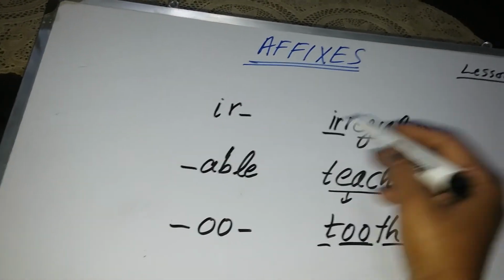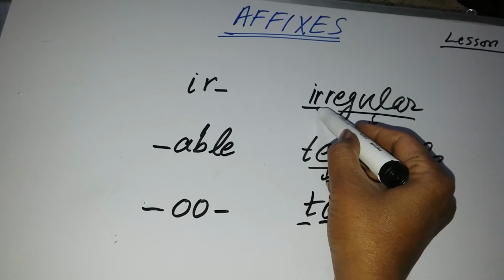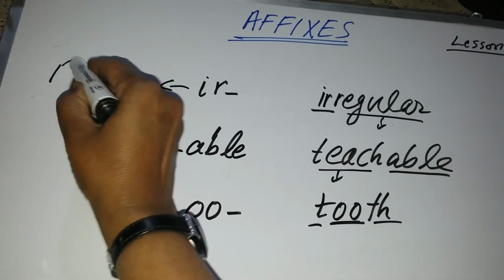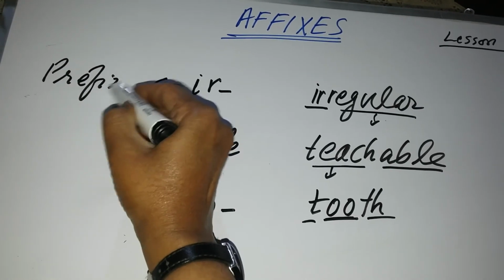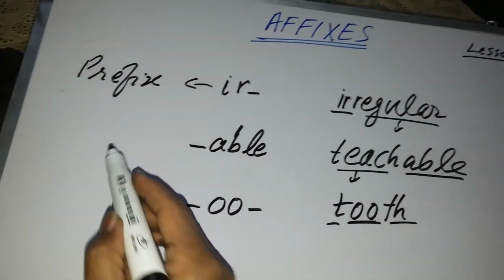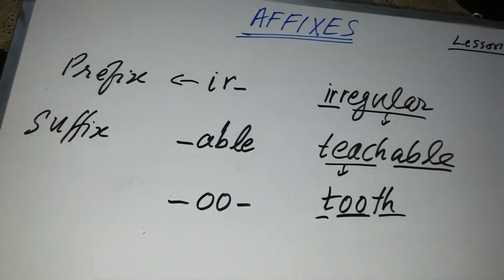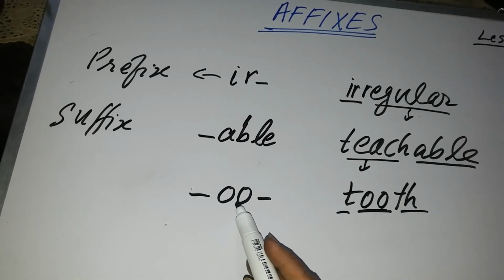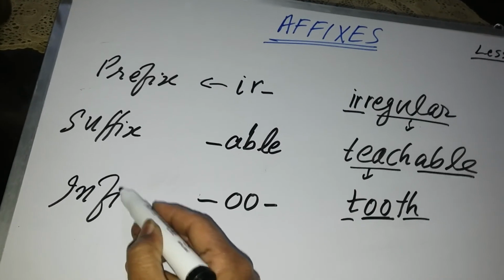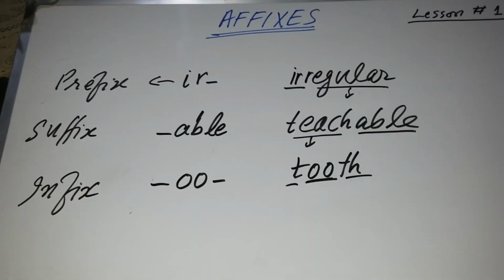Whenever you put an affix at the beginning of any word, it will be called prefix. When you put an affix at the end of the word, it will be called suffix. And when you put an affix in the middle of the word, it will be called infix. Clear? I think it would be clear for you.